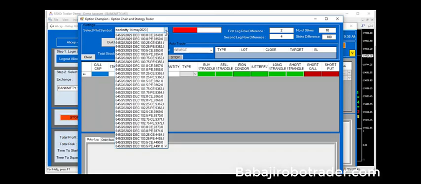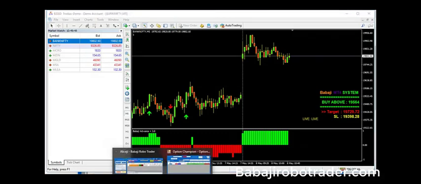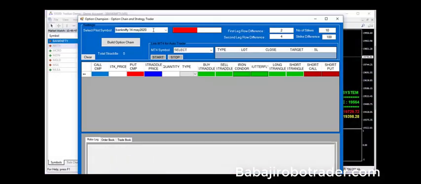When I'm loading the pilot symbol, we have to choose the mid symbol. So currently in the chart it is trading at 19,800. So here we can choose the same, 19,800. Select a pivot, so we get it. Then we can press the down key. I'm just pressing it. Bank Nifty, then 14 May.